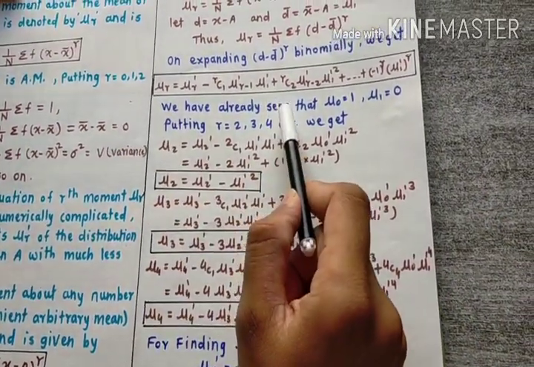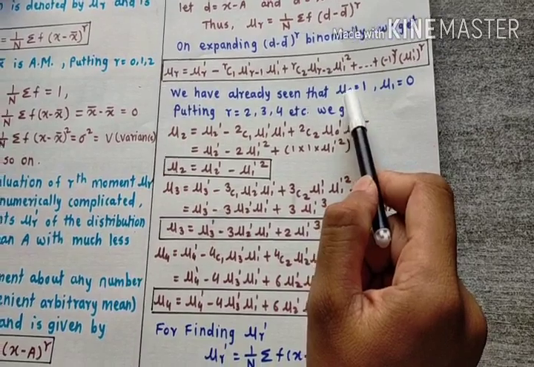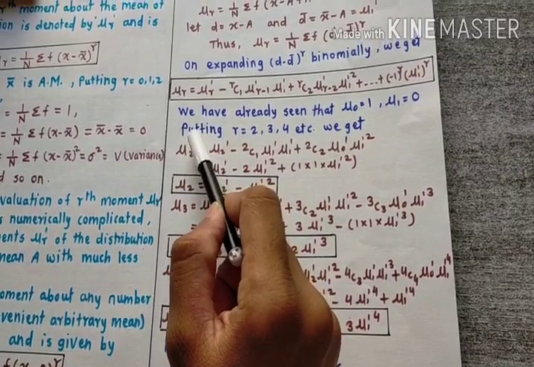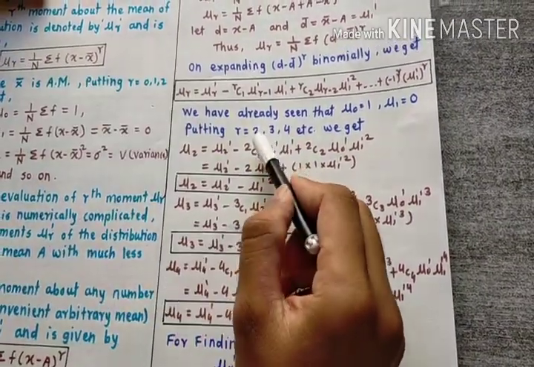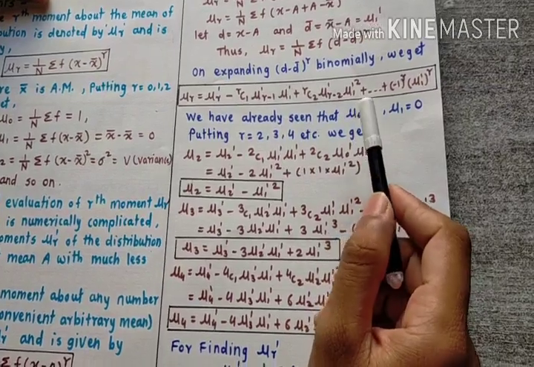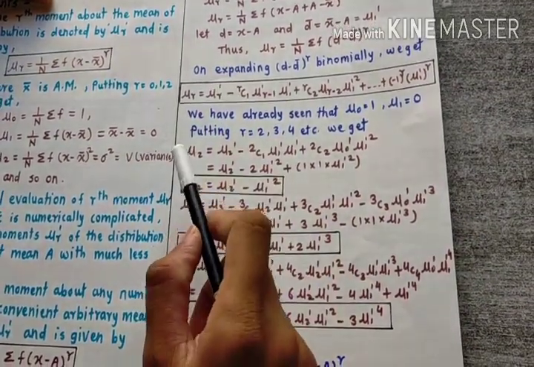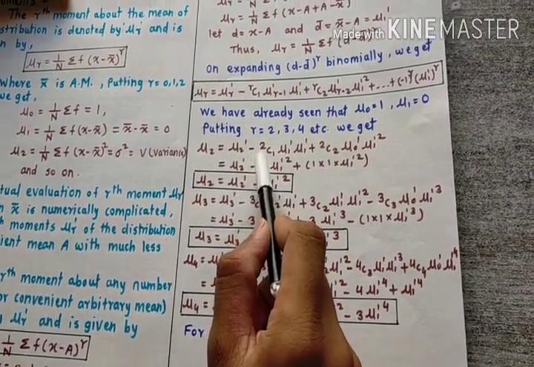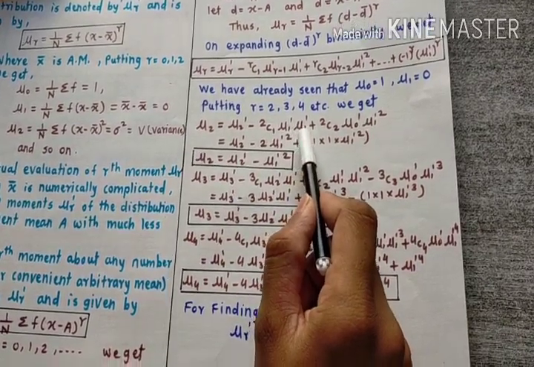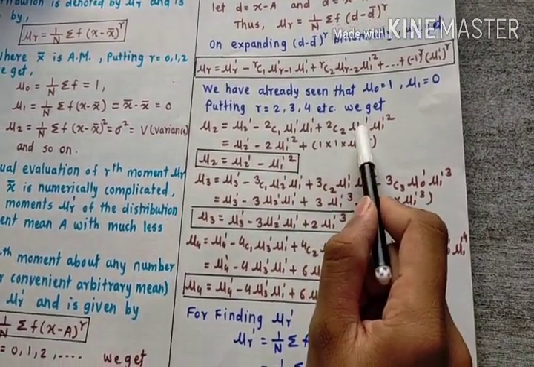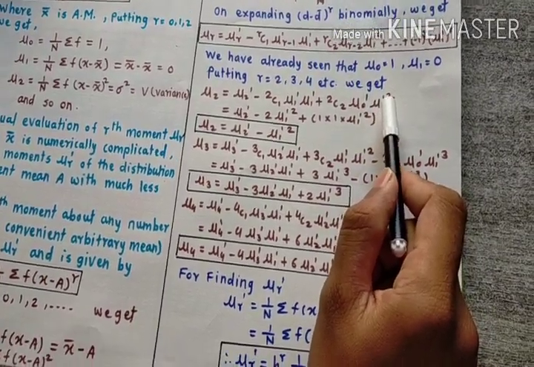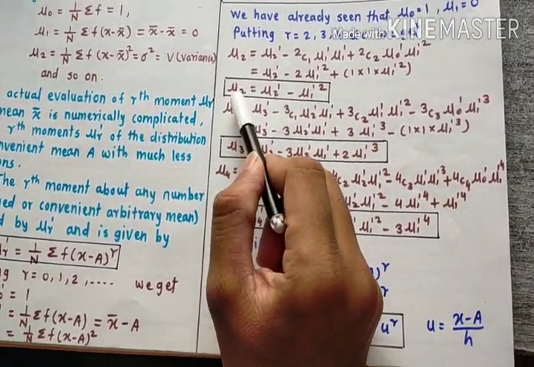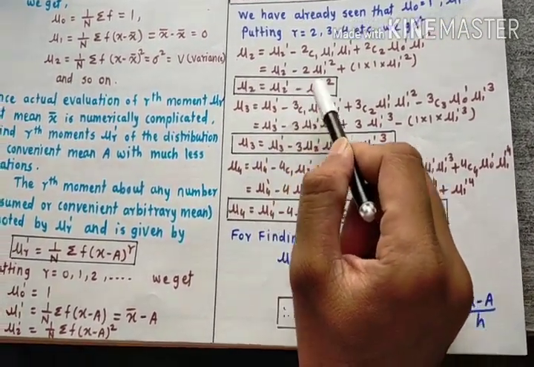We have already seen that mu 0 is equal to 1 and mu 1 is equal to 0. So we put the values of r as 2, 3, 4 and so on. If we put r equal to 2 in the above equation, then we get mu 2 is equal to mu 2 dash minus 2C1 mu 1 dash into mu 1 dash plus 2C2 mu 0 dash into mu 1 dash square. If you simplify this, then we get mu 2 is equal to mu 2 dash minus mu 1 dash square.